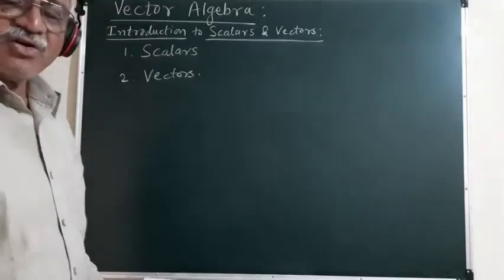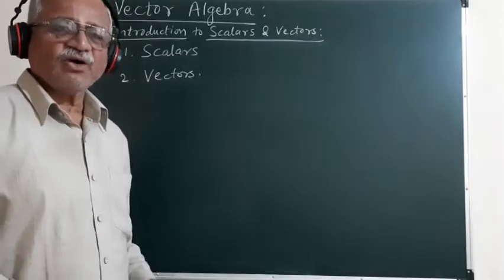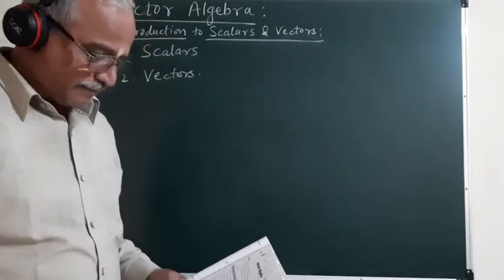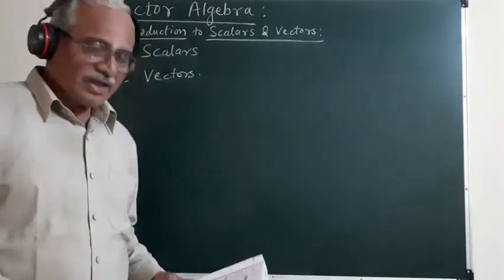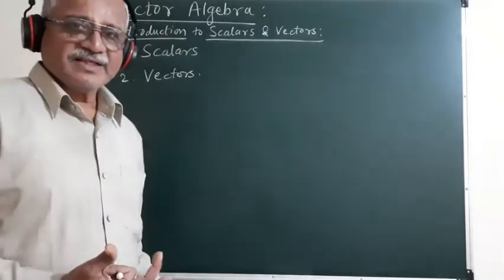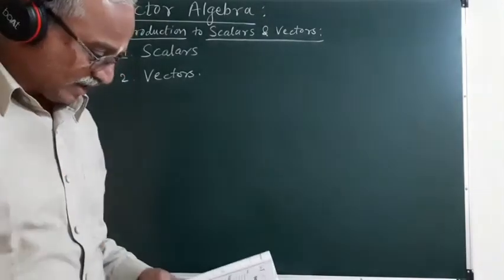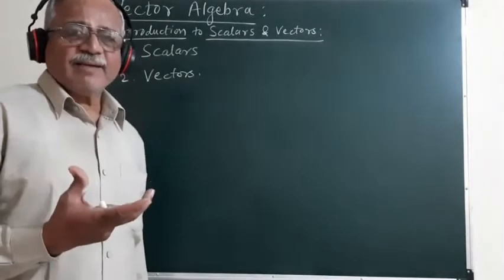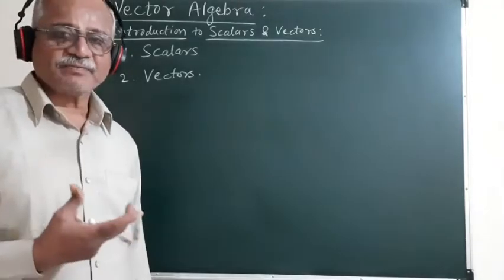Then the pressure of a gas enclosed in an enclosure or a tube, that is also a scalar quantity. Work done is a scalar quantity. Then the potential energy or kinetic energy are again examples of scalar quantities. Another example of a scalar quantity is the electrical charge.